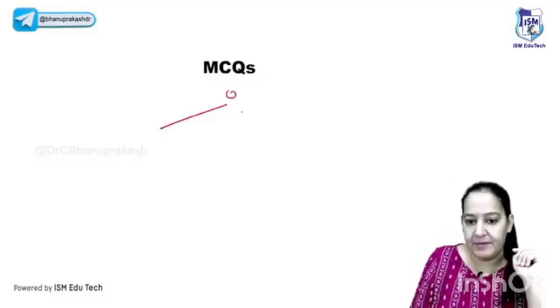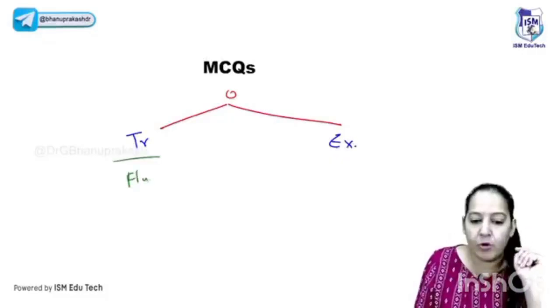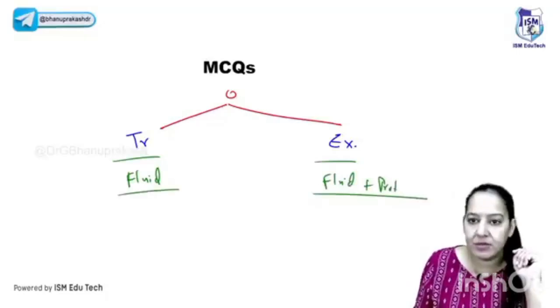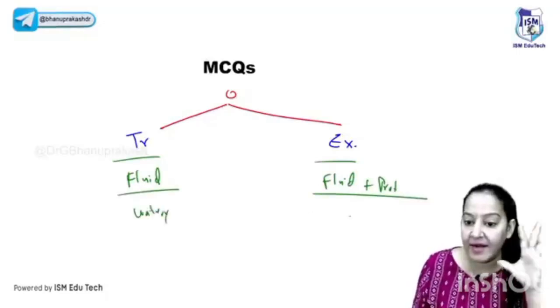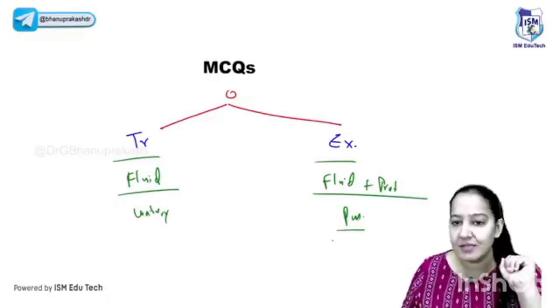So there are two types of edema. Naveen, there are two types of edema. There is transudate and there is exudate. In transudate only fluid comes out of the wall of the blood vessel, and in exudate along with the fluid, protein also comes out. This also leads to edema, but this is a watery edema. Only fluid is there, and this is pus thick, like along with the fluid it contains protein and cells also. It looks like pus, white thick pus. So those are the two types of edema, right?